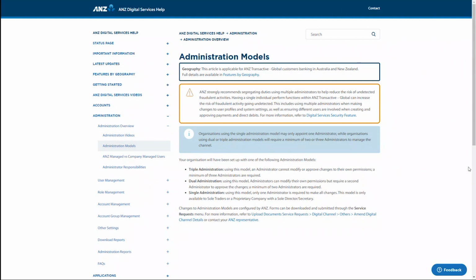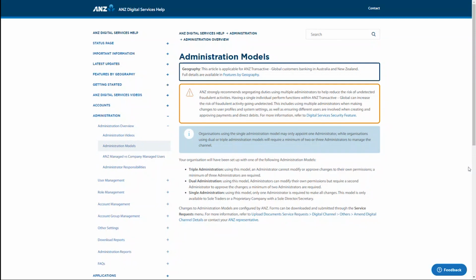Your organisation will be set up with either a dual, triple, or single administration model. The most common model is dual administration, where a minimum of 2 administrators are required to effect changes. Using this model, administrators can modify their own permissions, but do require a second administrator to approve the changes. Transactive Global also offers a triple administration model, where a minimum of 3 administrators are required to effect changes. Using this model, an administrator also cannot modify or approve changes to their own permissions.